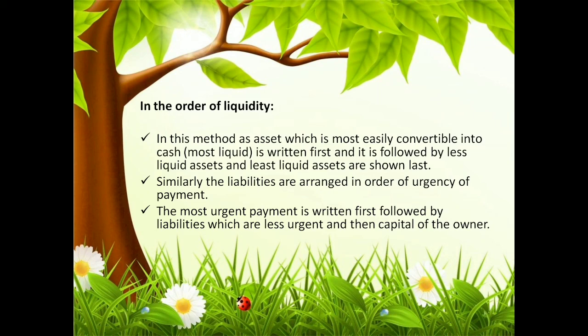So this is the way: the most important asset, that is easily converted into cash, you have to write first in case of assets, and the least important assets will be on the last part. In case of liabilities, the liability with urgency of payment will be on the top position, and the least urgent items will be on the bottom position of the liability side of the balance sheet.